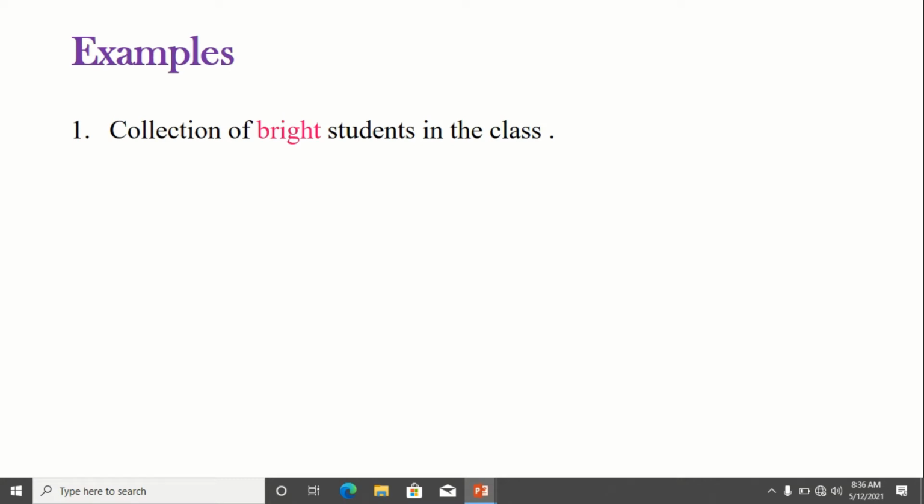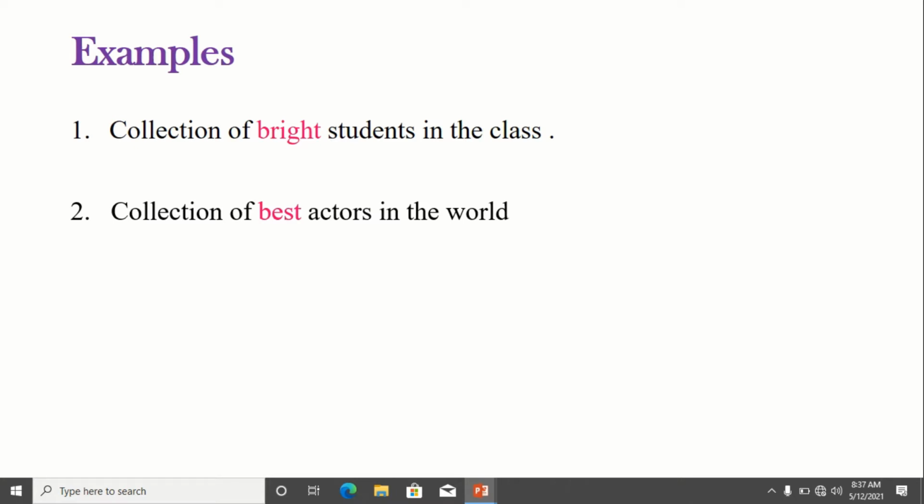See, here we have the collection of bright students in the class. While collecting the bright students from a class, you may say one student's name as a bright student and I may suggest another student's name as a bright student. So, it differs from person to person. In the same way, if we take the collection of best actors in the world, everyone has a different opinion. So, the members present in this collection are not well defined.